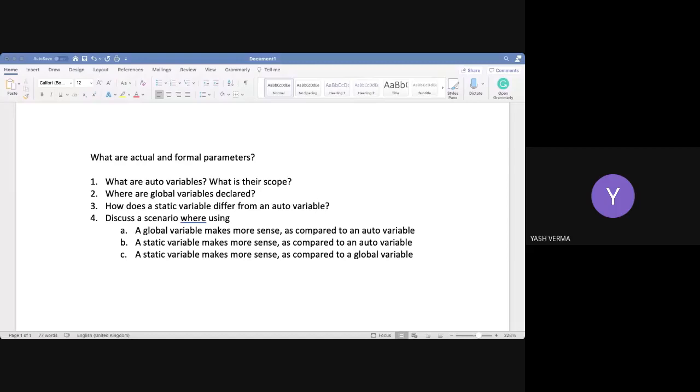Hello. Yes, you are audible. I was asking, I have written a code in the chat. When I declare this as a global variable, a character array, it throws an error. And when I use constants in place of n and m, for example 100 and 100, it doesn't show an error. Why does it show an error when I use these variables n and m? Firstly, you have to assign some values to n and m. They must have some value before declaring the array.